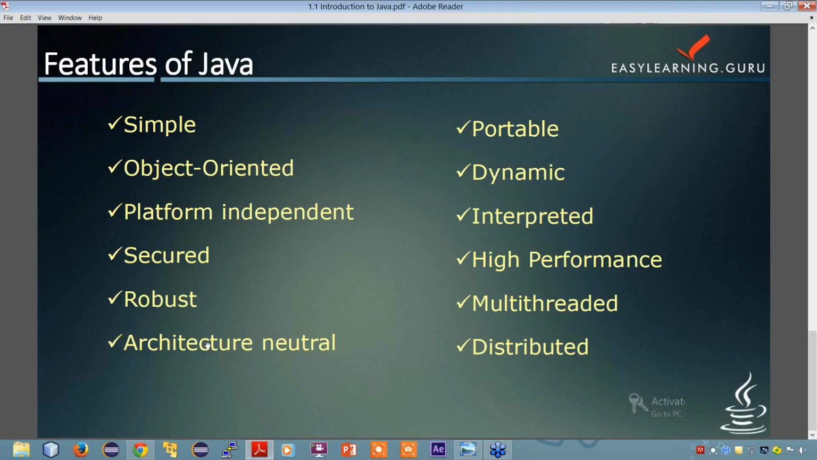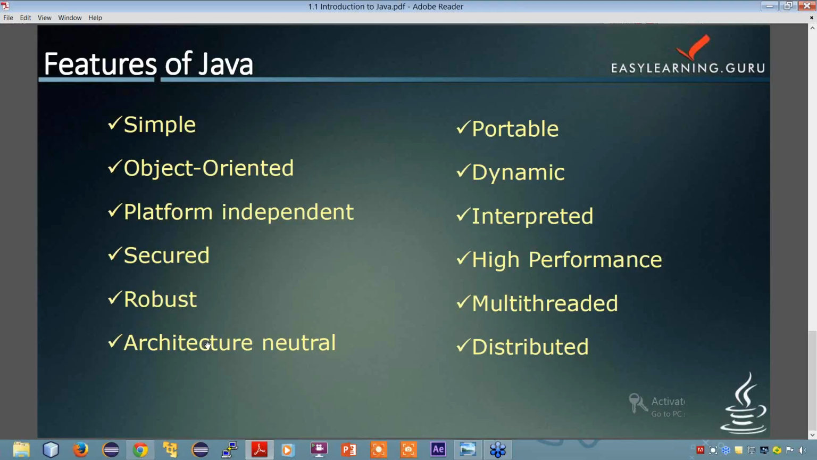Okay. Moving on to the next one, Java being robust. The English meaning of robust is strong. Java uses strong memory management, and the lack of pointers avoids security problems. There is automatic garbage collection in Java. There are exception handling and type checking mechanisms in Java. And all these points basically make Java robust.